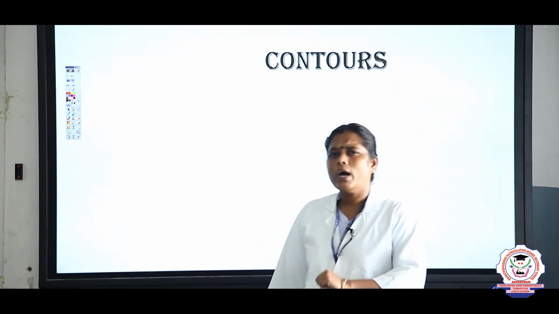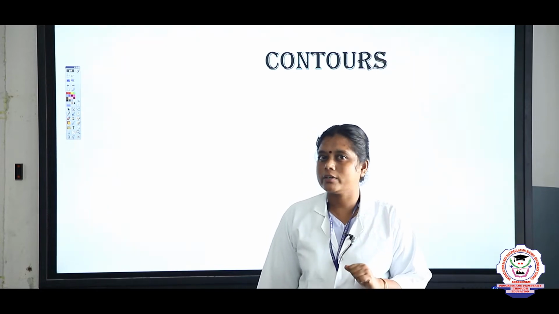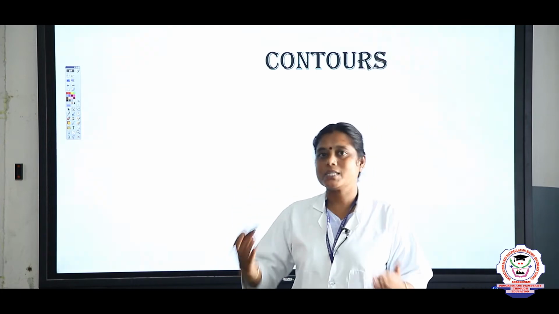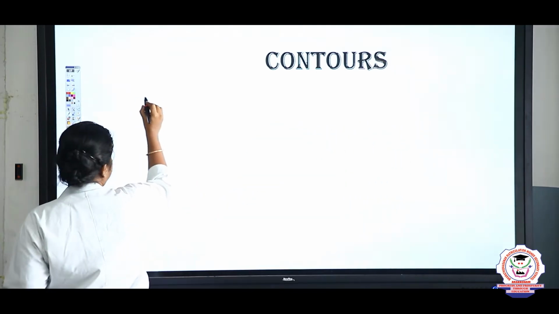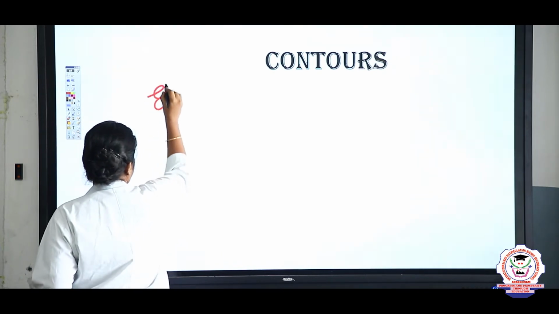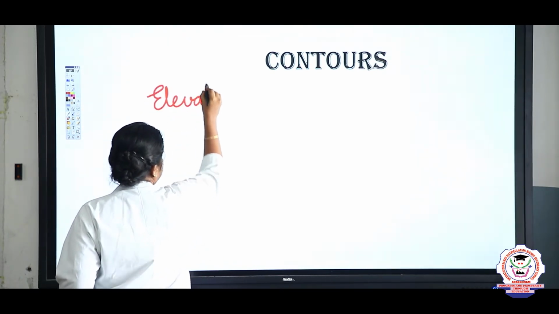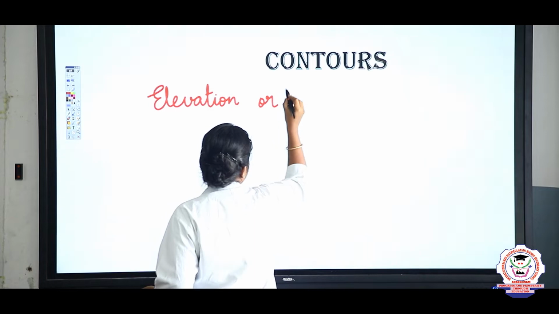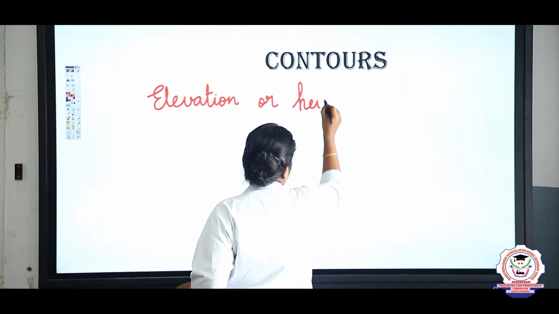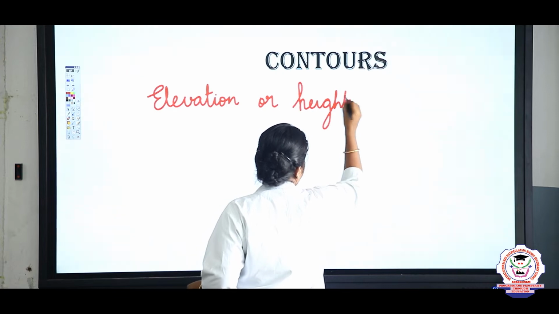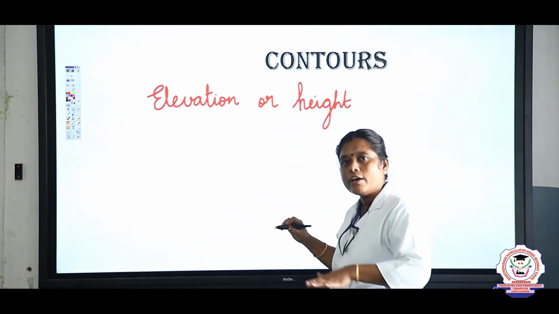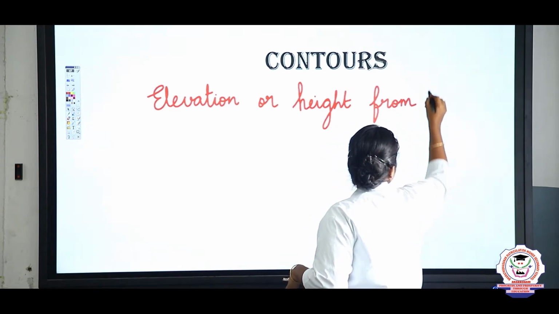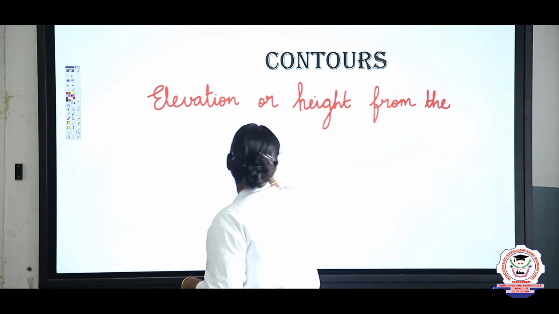So first of all, what is contour? What does contour mean, children? Contour is nothing but elevation or height from the sea level. Contour means elevation, E-L-E-V-A-T-I-O-N, elevation or height, H-E-I-G-H-T, height. Elevation or height from the sea level.